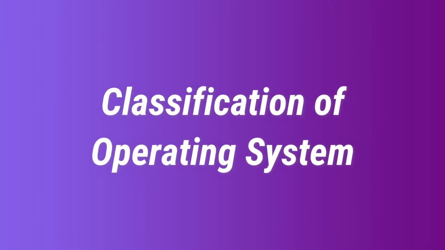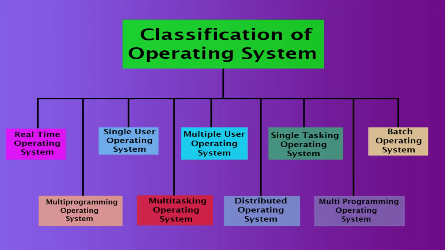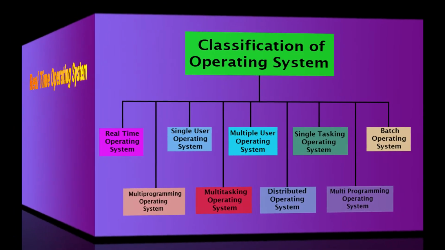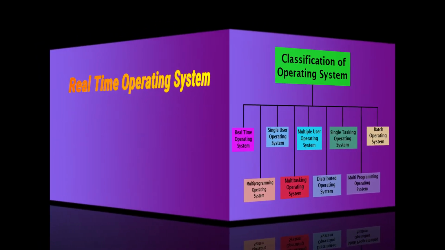Based on the functionality, operating system can be classified into 9 types, which are real-time operating system, single-user operating system, multi-user operating system, single-tasking operating system, multi-programming operating system, multitasking operating system, distributed operating system, batch operating system, and multi-processing operating system. Now, let us know about these operating systems one by one.